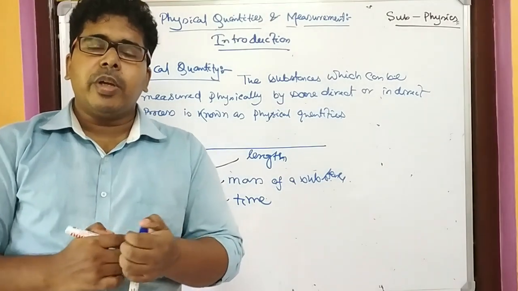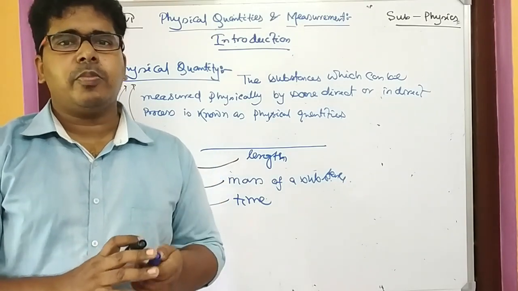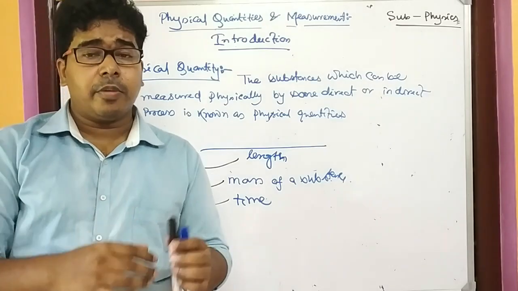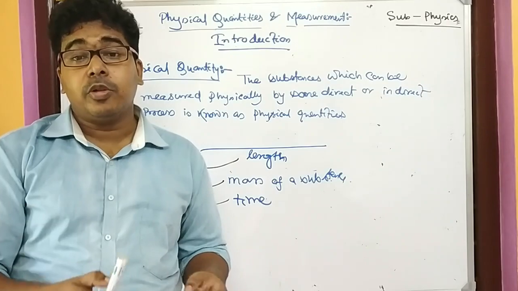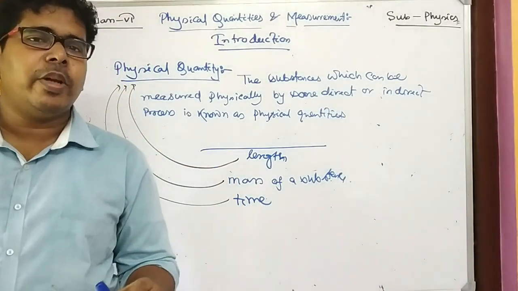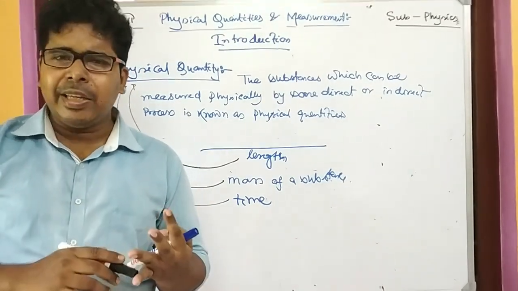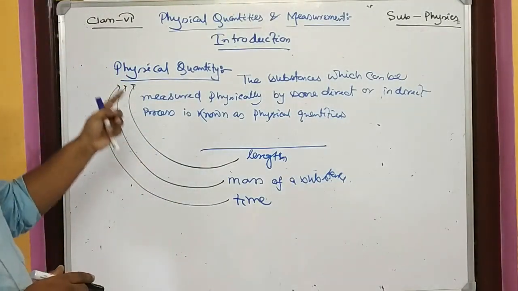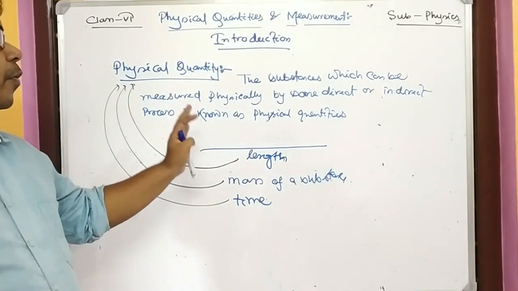We can measure the length of that solid substance, we can measure the mass of the solid substance, we can measure the volume of the solid substance, we can measure the volume of the gaseous substance, we can measure the volume of the liquid substance. All those things can be measured, that is volume, length, mass, area, time, everything is known as a physical quantity.